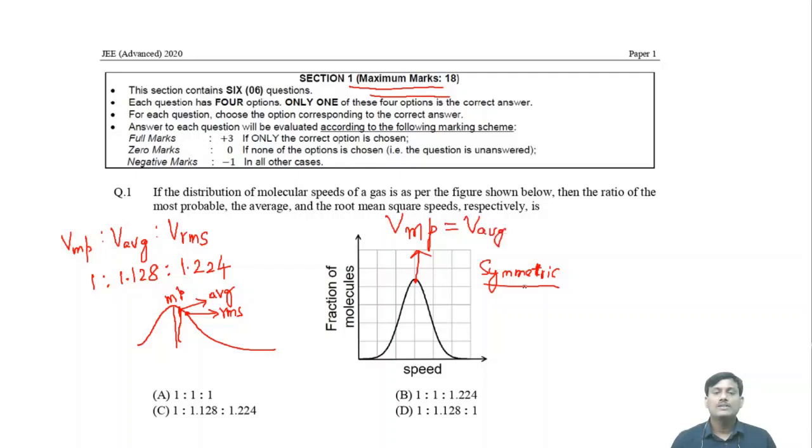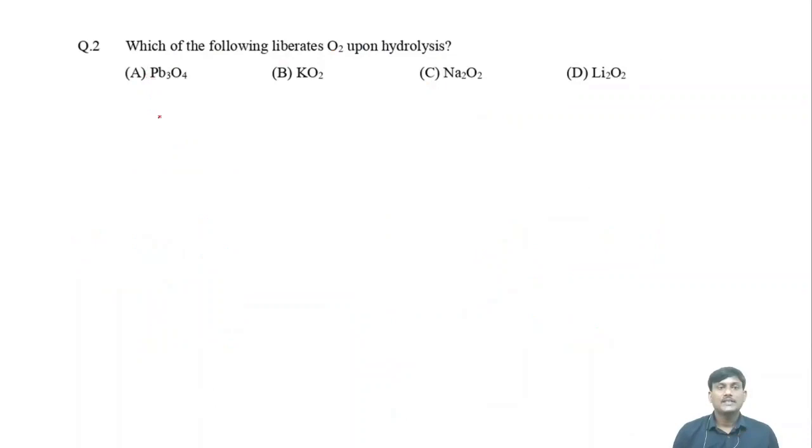So in symmetric distribution of velocities, the most probable velocity is equal to average velocity. In this case, there is no change in the RMS velocity, root mean square velocity. So the ratio will be 1 is to 1 is to 1.224. Here B is the answer. What is the answer for this one? B is the answer.